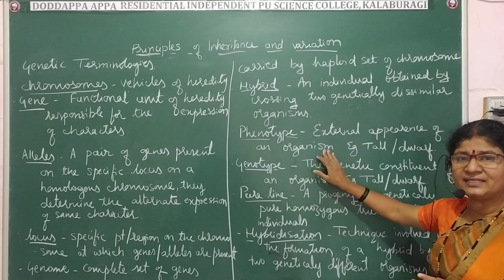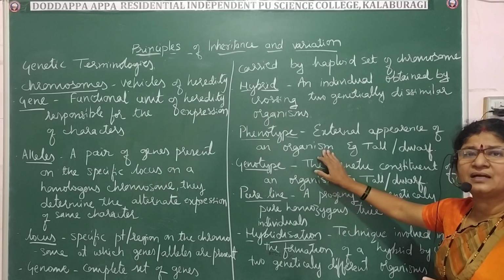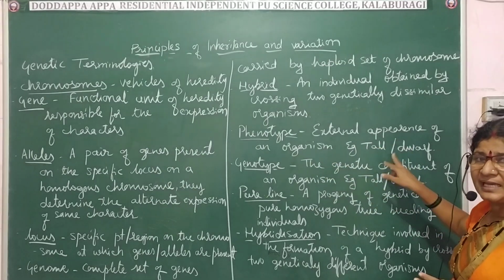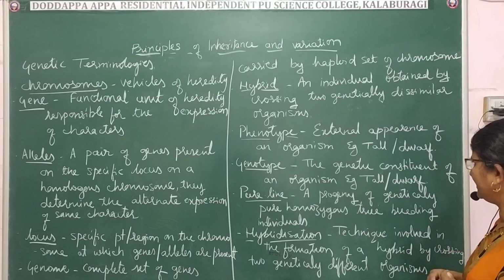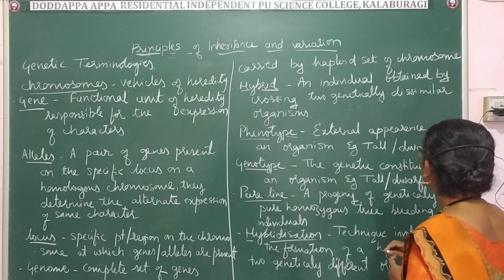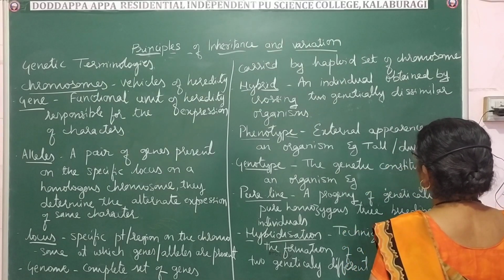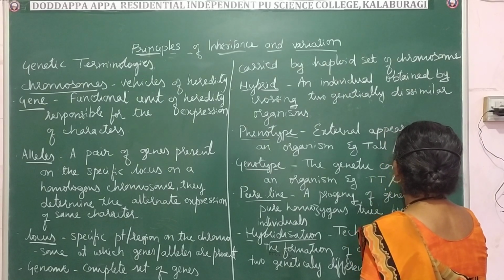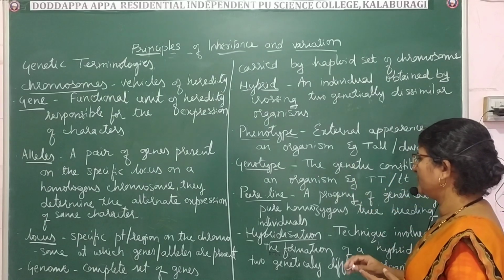Genotype, it is the genetic constituent of an organism, or you can say the genetic component of an organism. Like in the case of tall, capital TT, and in the case of dwarf, small tt. Now let me write. So capital TT refers to tall, and small tt for the short. So that is about the genotype.